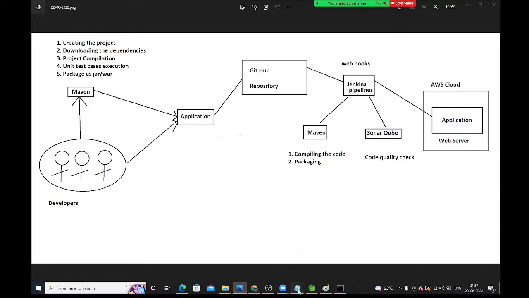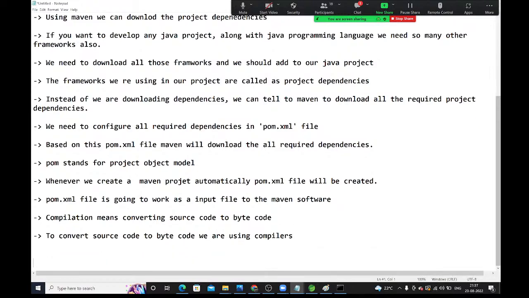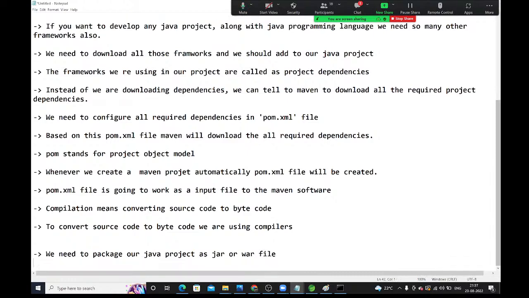See, guys, let me add these steps also. We need to package our Java project as a jar file or war file.